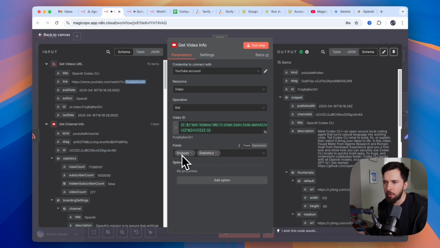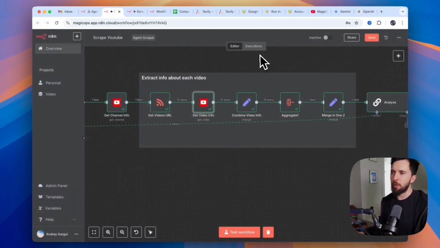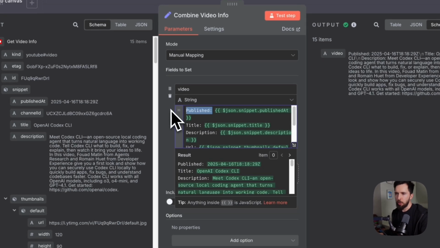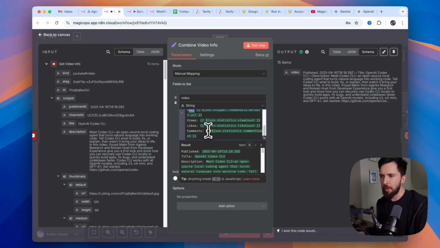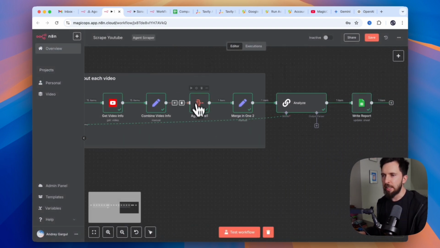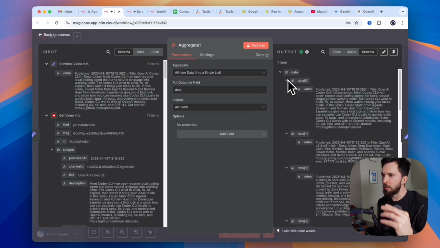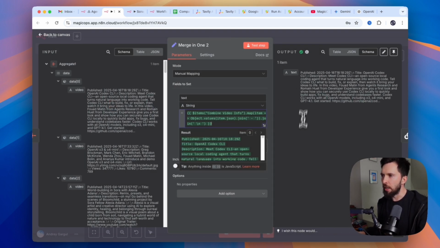And for videos, I'm looking at snippet data and statistics. In snippet, we have the video description, and stats are video views, likes. After that, I combine all that information. For each video, I want to get when it was published, what the title of the video is, the description, URL, number of views, likes, comments. And I receive 15 of those, right? 15 individual blocks. And it's doing exactly the same thing that we've done previously. Now we aggregated them from 15 blocks into one block containing 15 texts. And then we are merging these 15 texts into one giant text.